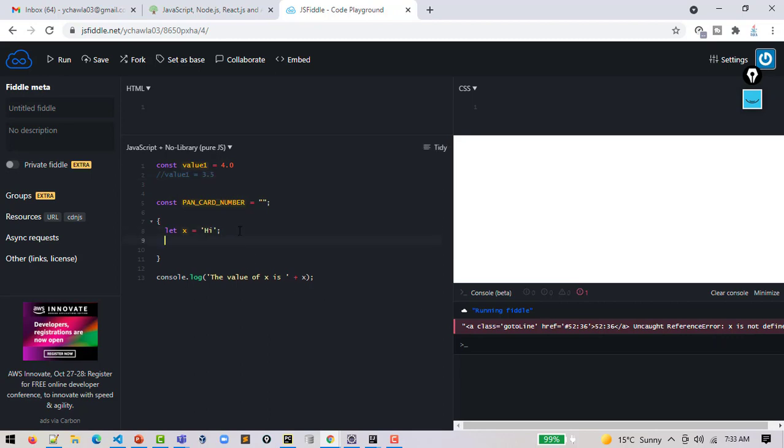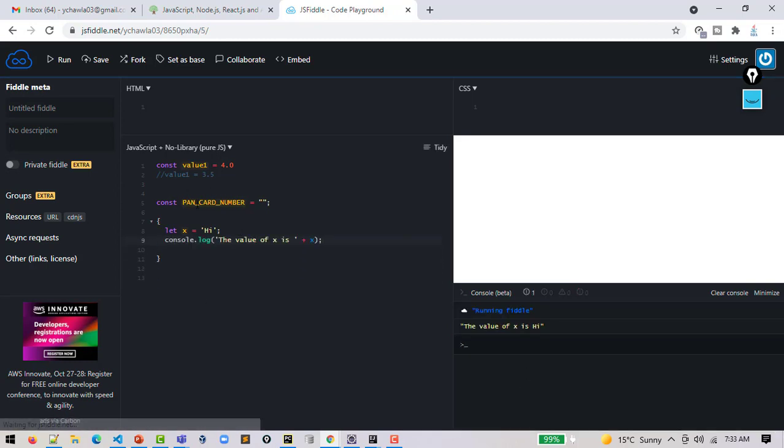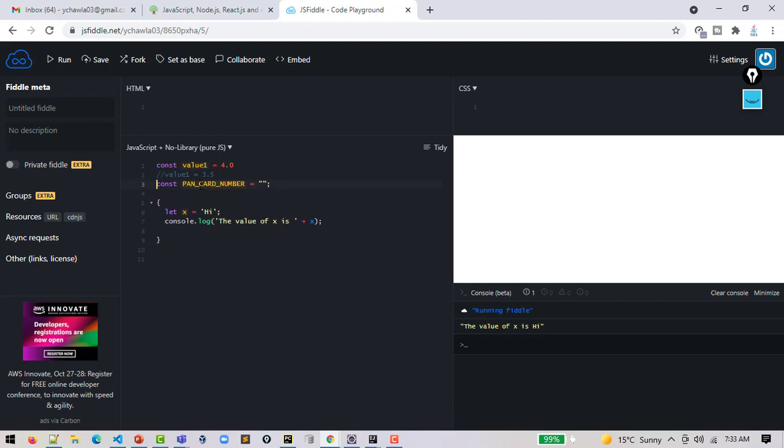Inside the block I can anytime access this variable. So like the const keyword, with the help of which you can define constants, with the help of the let keyword you can declare variables with the data within the block. And why do we need it in a real time application?